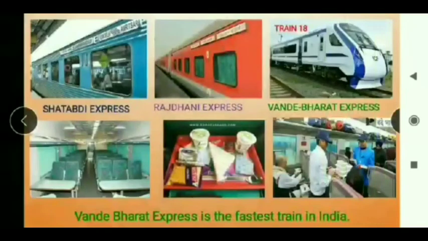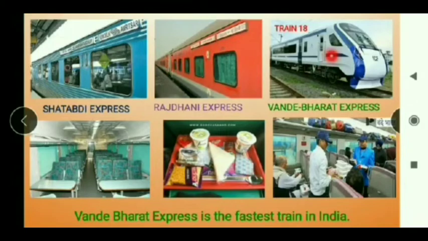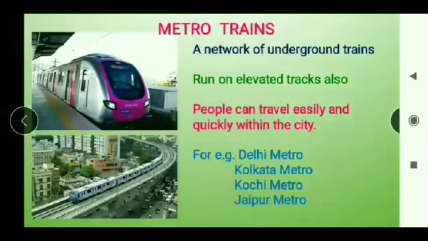There are many fastest trains in India. Amongst them, Vande Bharat Express is the fastest train in India. Apart from that, there are Shatabdi Express, Rajdhani Express, Duronto Express, etc. Next is metro trains. A network of underground trains is known as metro trains. They even run on elevated tracks.